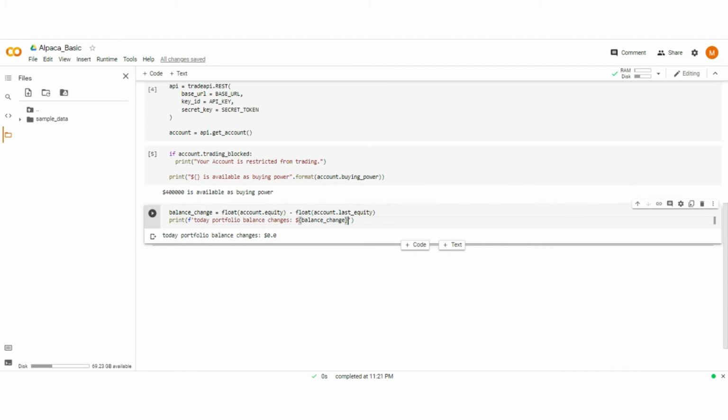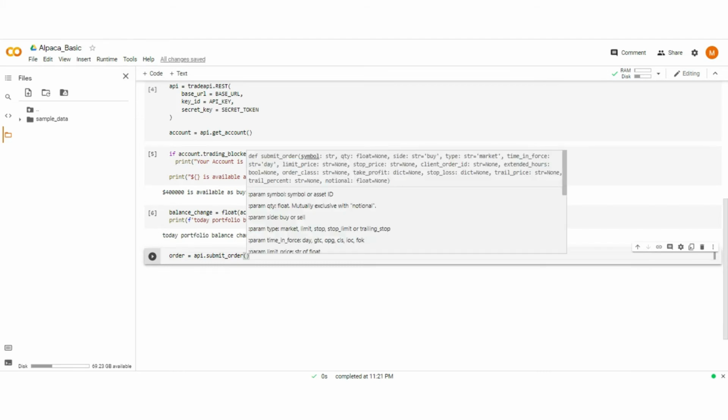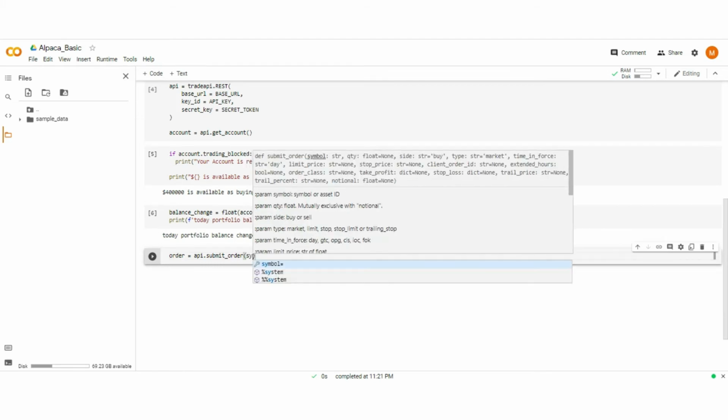Let's submit a few orders in the stock market. Now to submit a buy order in Alpaca, let's write some code. Type order equals API dot submit order. Now the first parameter we have to pass is symbol.